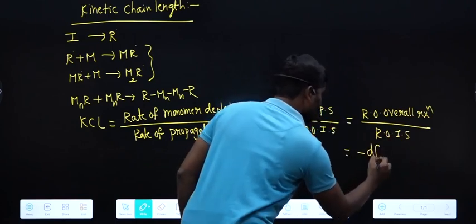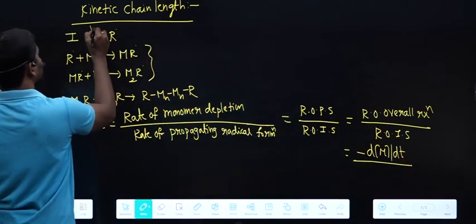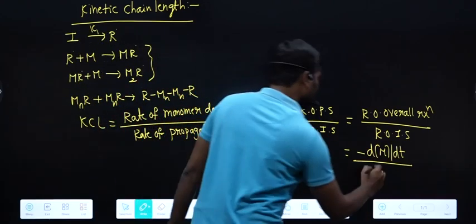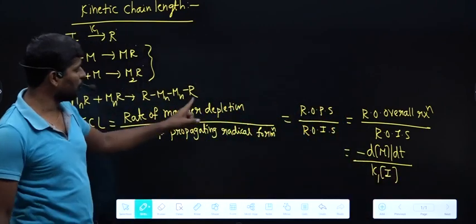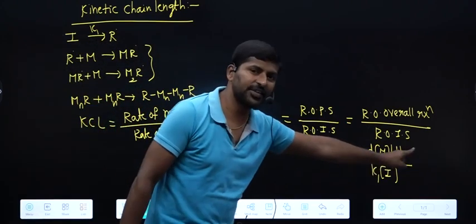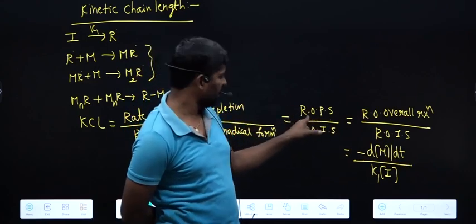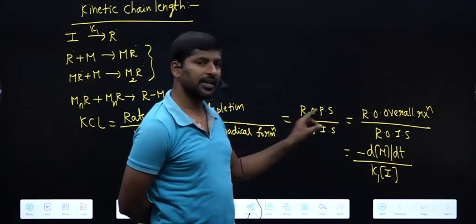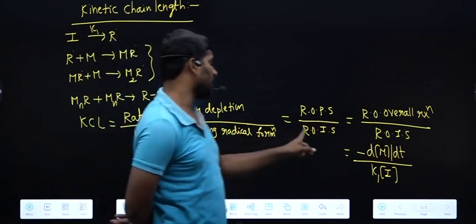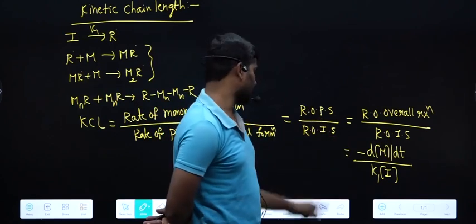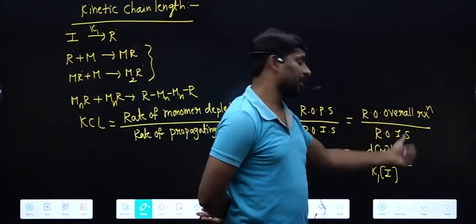Rate of monomer consumption is given by minus dM by dt, and the rate of the initiation step can be written as minus dM by dt divided by the initiation step rate.